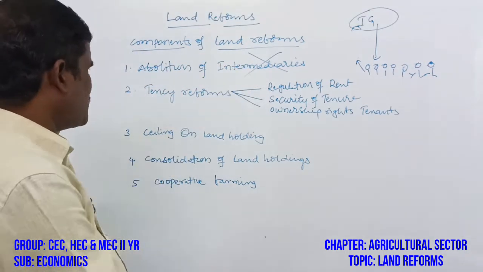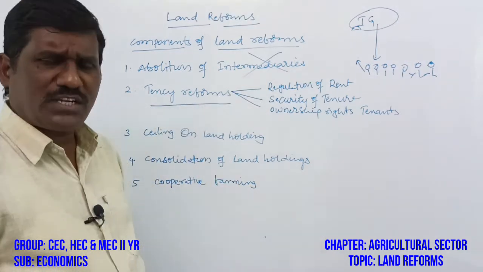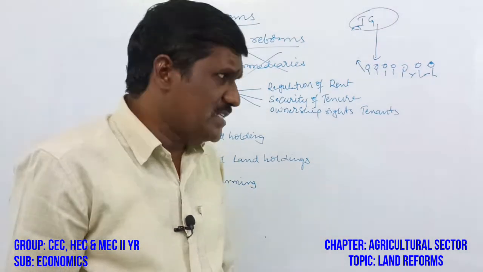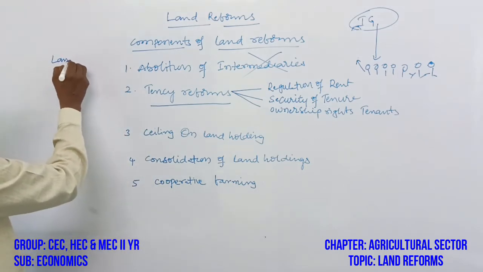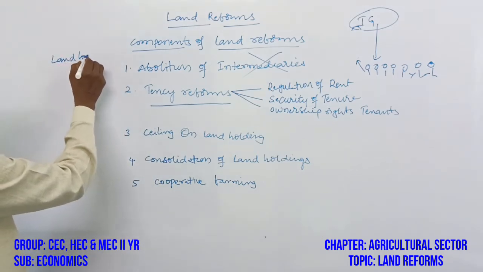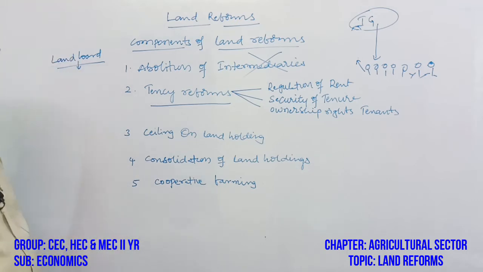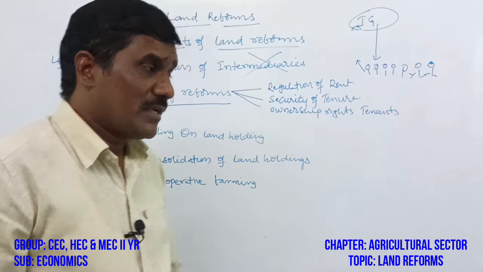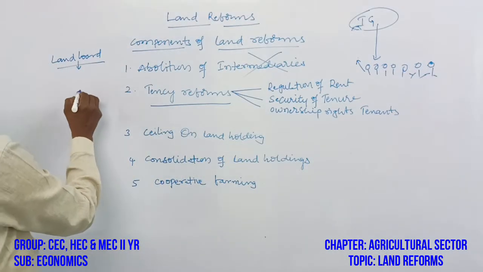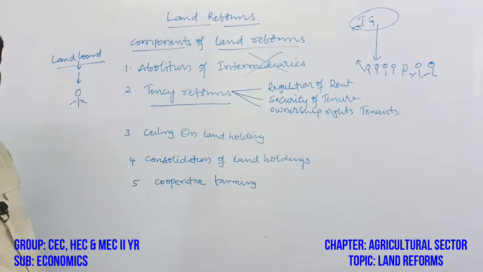The second reform is tenancy reforms. What is tenancy? First of all, the tenant. Here is the landlord. Who is called a landlord? The person who owns the land is called a landlord.